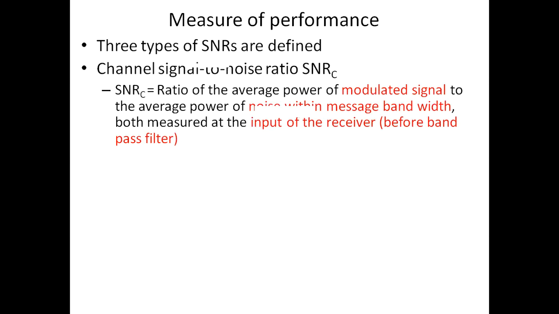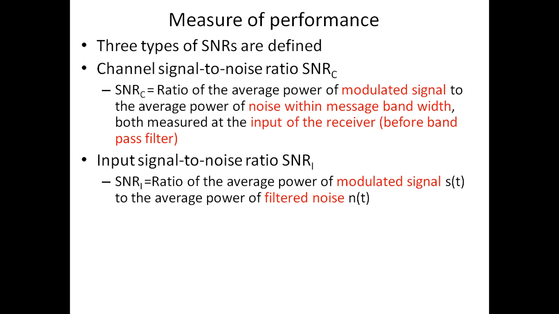Measurement of performance. There are three types of SNRs defined. Channel signal to noise ratio SNRC is defined as the ratio of average power of the modulated signal to the average power of the noise within message bandwidth, both measured at the input of the receiver.